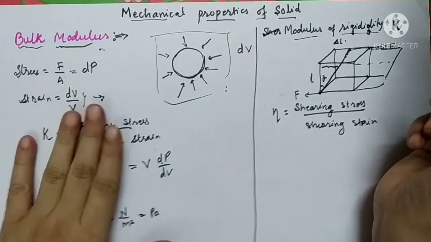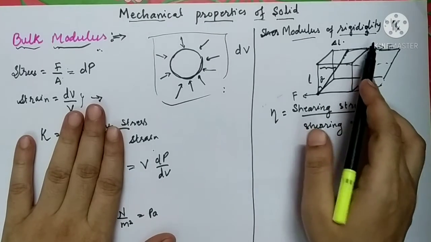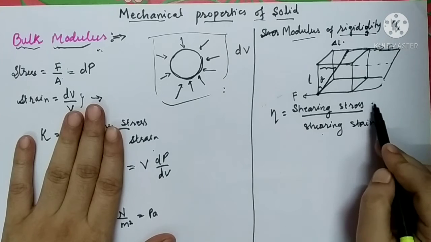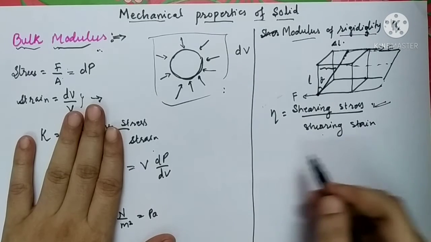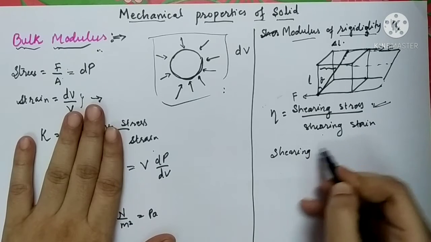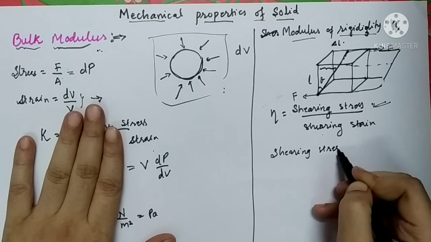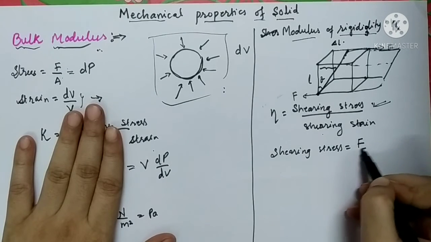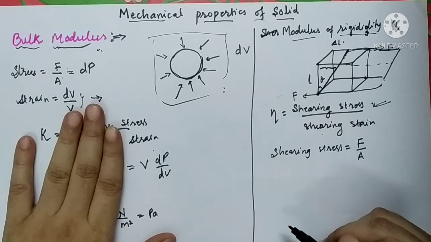So let us define modulus of rigidity. We all know that it is shearing stress to that of shearing strain. So first let us count what is shearing stress. Shearing stress, again as we all know, stress is force per unit area.